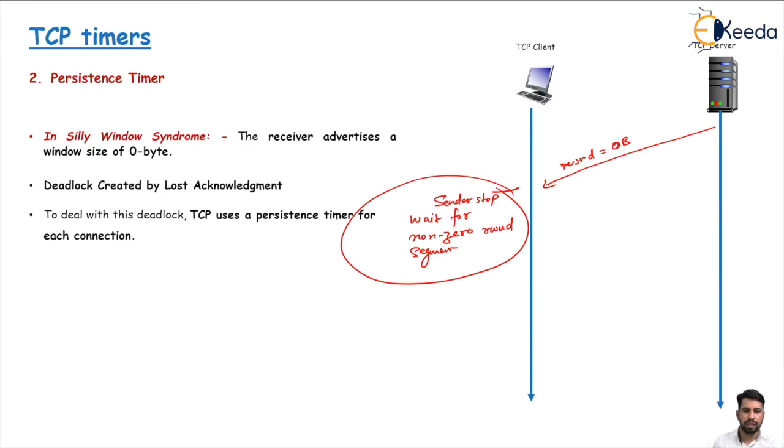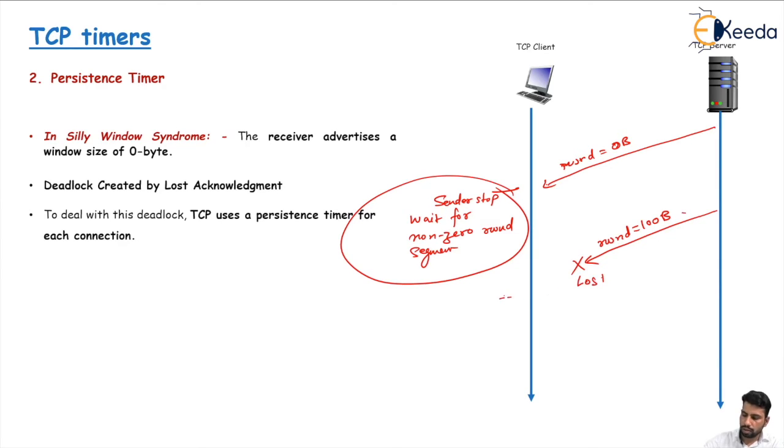Transmitting stops from the sending side as well as the receiving side, and the receiver, or the server, sends a received window, for example, equal to 100 bytes. This is a non-zero received window advertisement size, but this one gets lost.